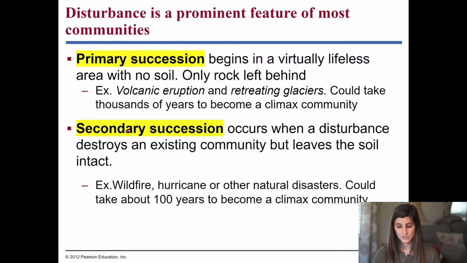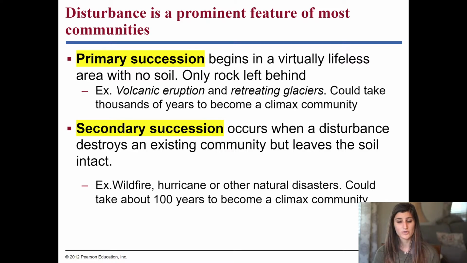Versus secondary succession, this is when there is a disturbance that will affect the vegetation and typically the biotic factors that are there, but it leaves the soil alone. It's intact, it's there, and it's available. So examples of something that could start this process of secondary succession are wildfires, which will burn the forest, but the soil is still there. Hurricanes can also be another type of natural disaster that could result. Tsunamis could also be another one.